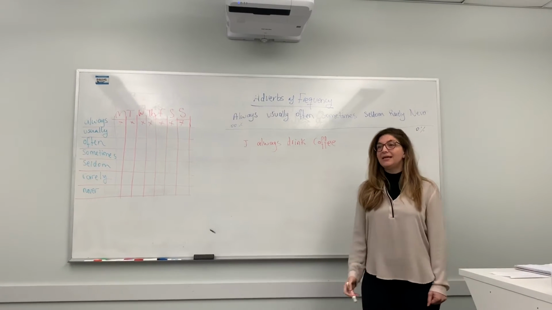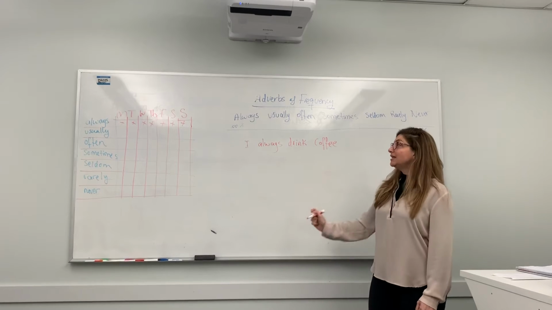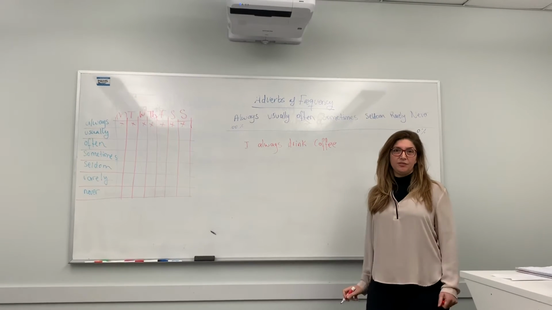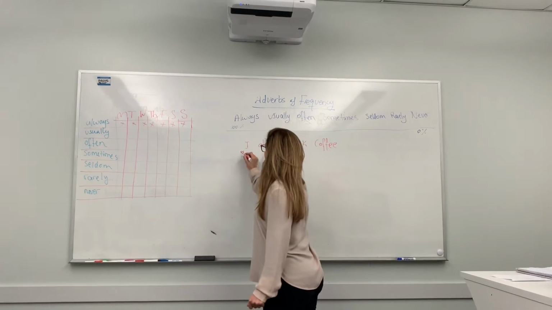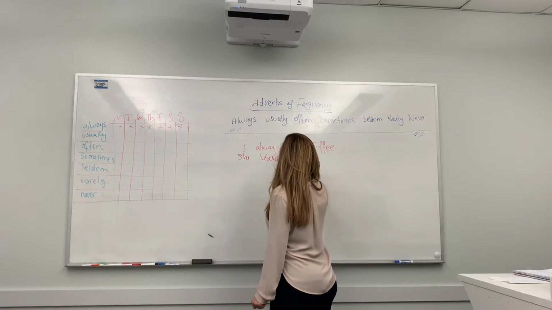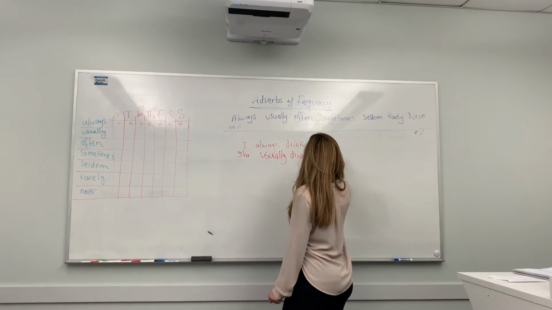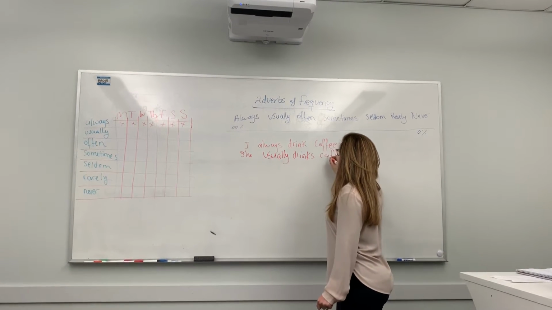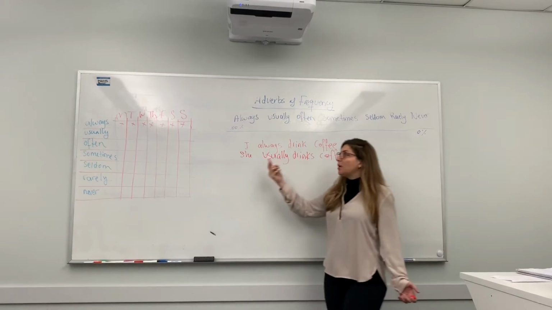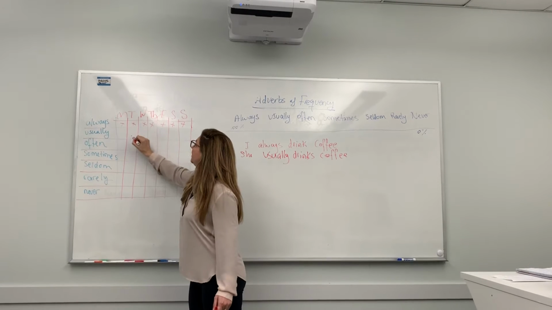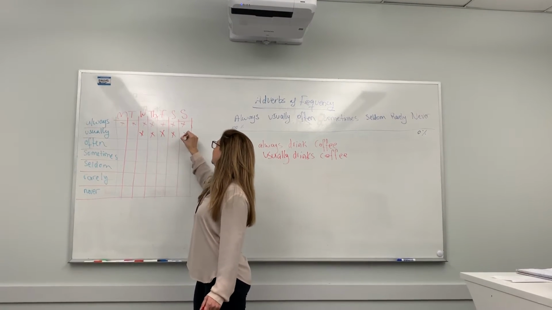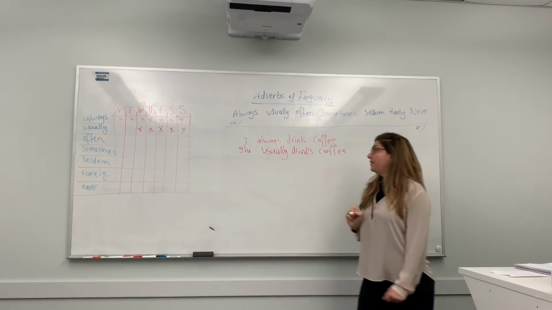But let's say Carol doesn't drink coffee every single day of the week. She usually drinks coffee. So if Carol usually drinks coffee, then probably she is drinking on Tuesdays, Thursdays, Fridays, Saturdays, and Sundays.